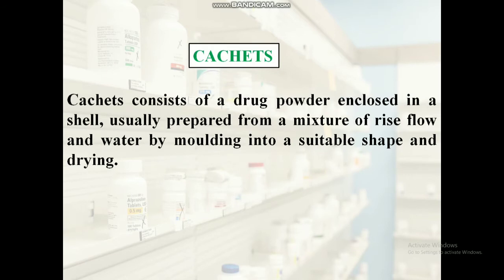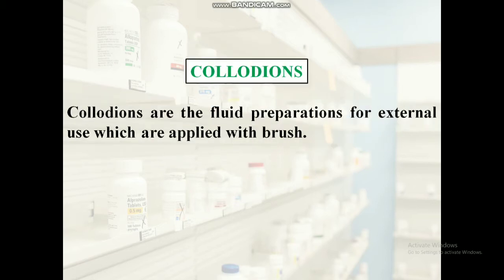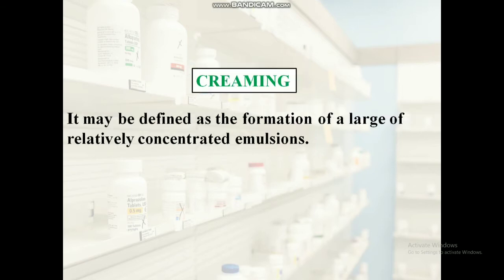Cachets. Cachets are the solid unit dosage forms in which the drug is enclosed in a tasteless sheet made by pouring a mixture of rice flour and water between two hot polished revolving cylinders. Water is evaporated and a sheet of wafer is formed. Collodions. It is intended for external use only, applied to the skin with a fine hairbrush or glass applicator. Creaming. Creaming is the forming of a concentration of globules at the top or bottom of the emulsion.